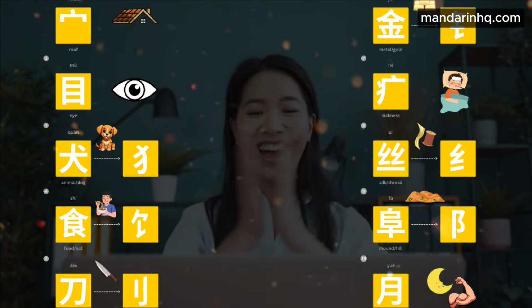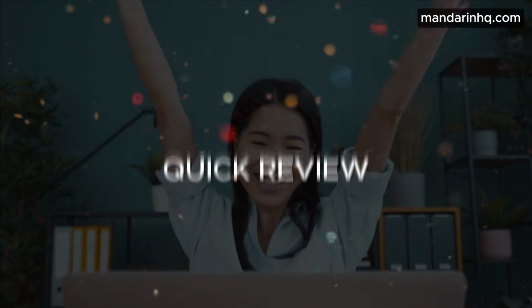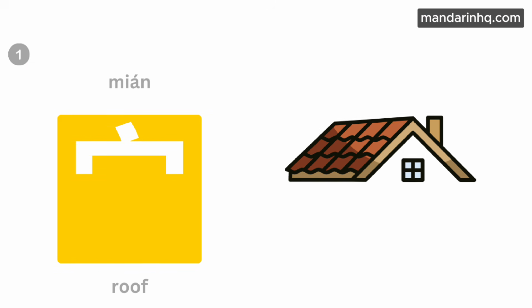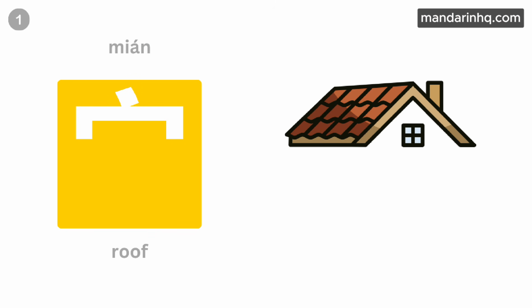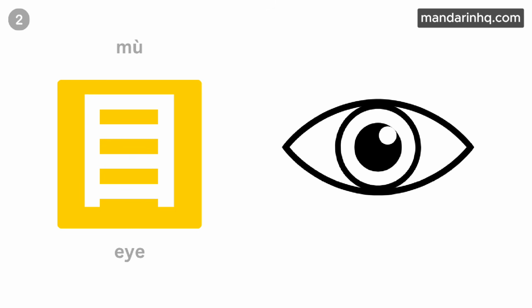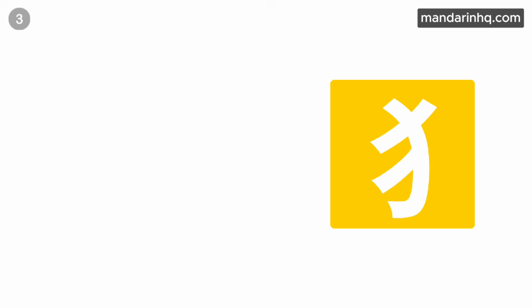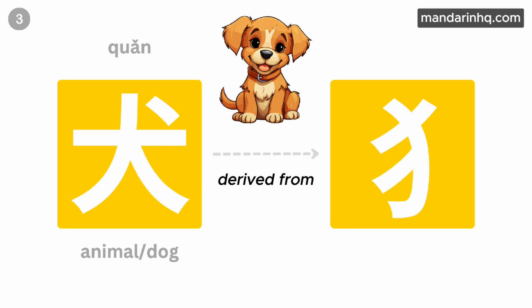Alright, that's 10 radicals. Let's do a quick review before the quiz. Number 1 is 宀, the roof radical. Number 2 is 目, eye. 犬 is the animal radical, derived from 犬, meaning dog.